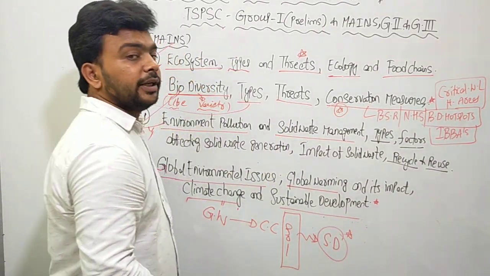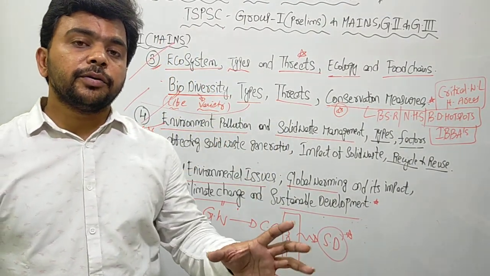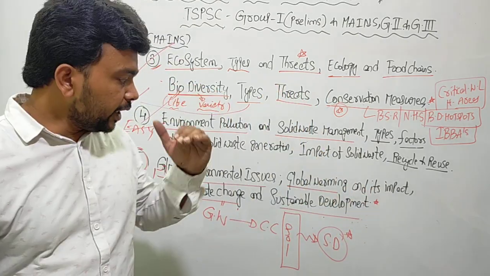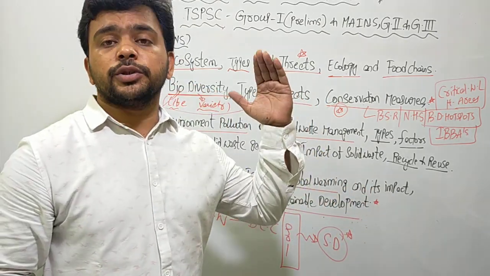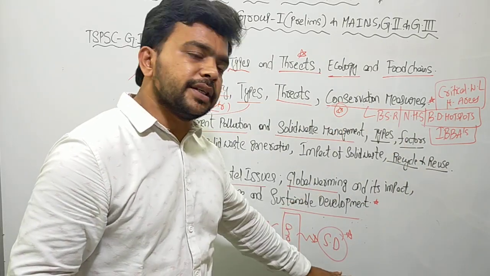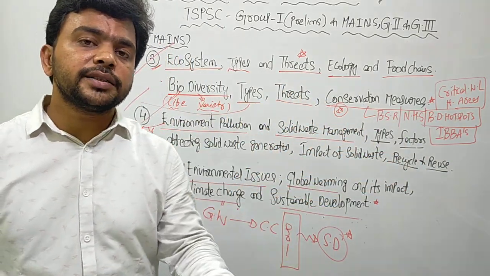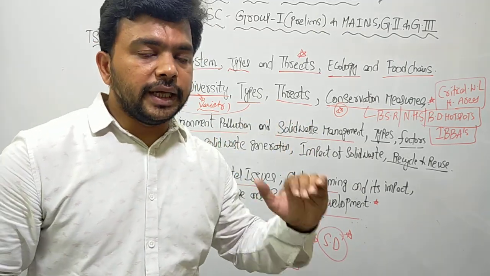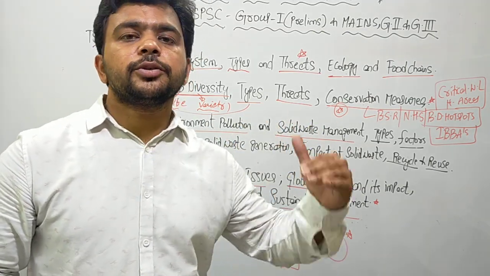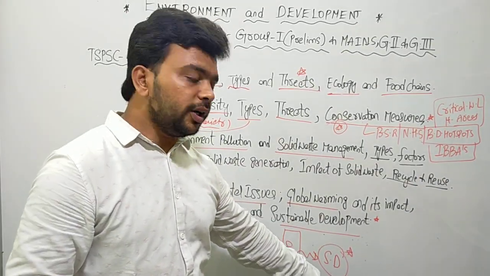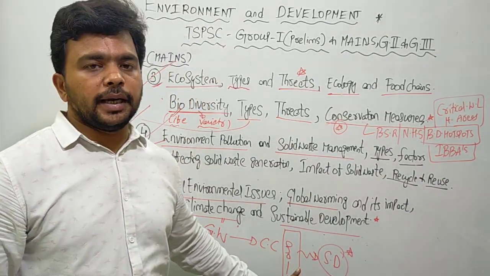Sustainable development is the development which meets the needs of the present generation and also ensures that the same needs are met by the future generation. Or it is the development that protects, conserves and wisely utilizes the existing resources and passes the same resources to the future generation. This is sustainable development, the only solution to global warming and climate change.